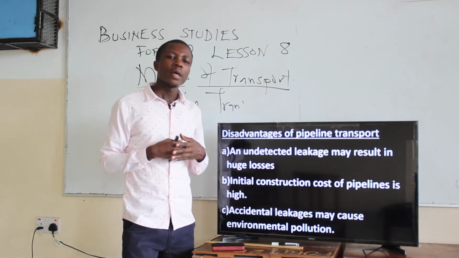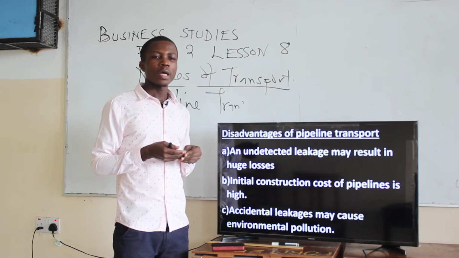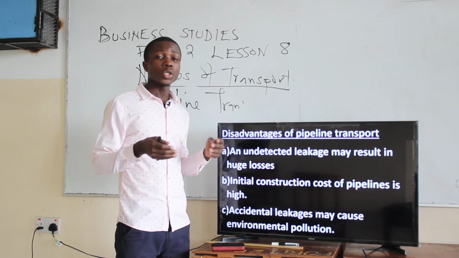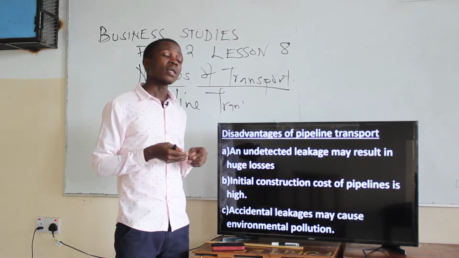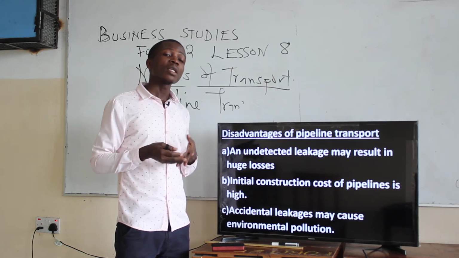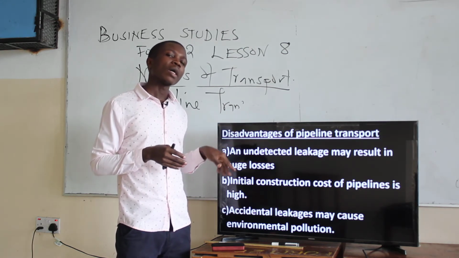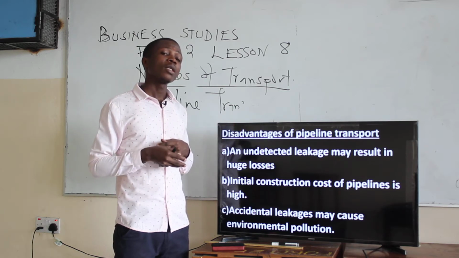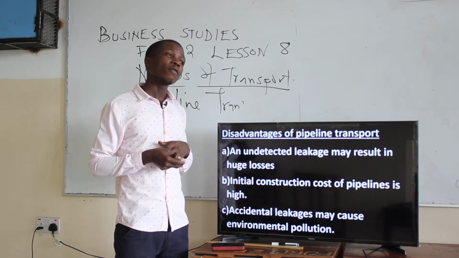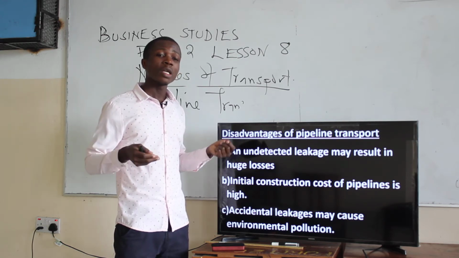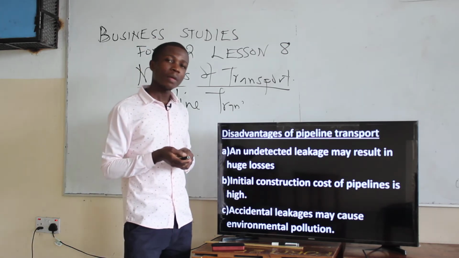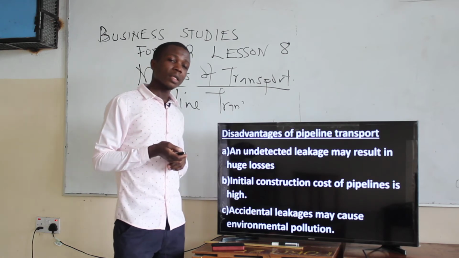And undetected leakage may result in huge losses. If there is an undetected leakage, if the pipe was having a leakage somewhere along the way and it was not detected, then it may lead to a lot of loss. The oil may spill onto that land. The oil may form a river in that land. So that may lead to a huge loss if we didn't detect that the pipe is leaking somewhere. So that is a disadvantage.